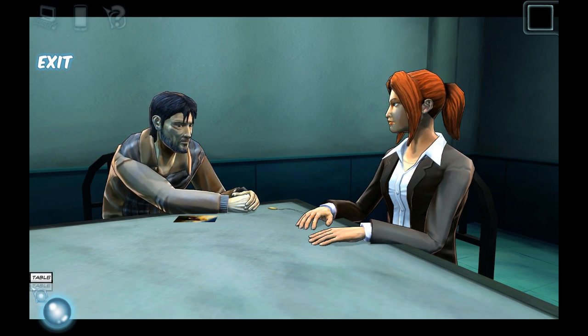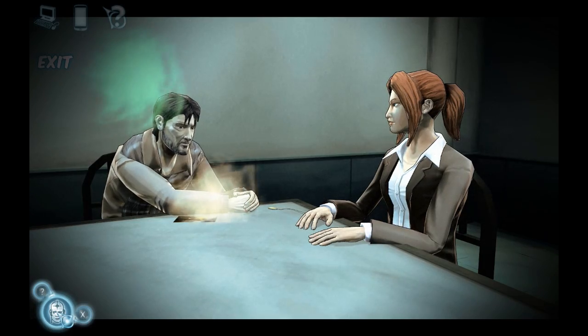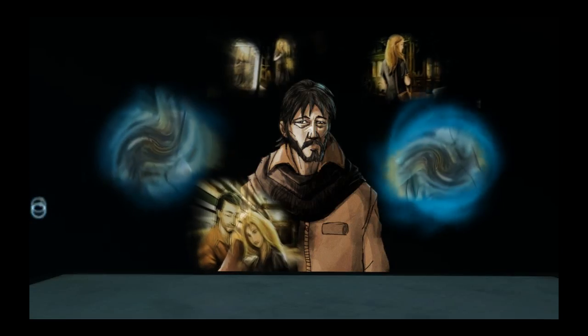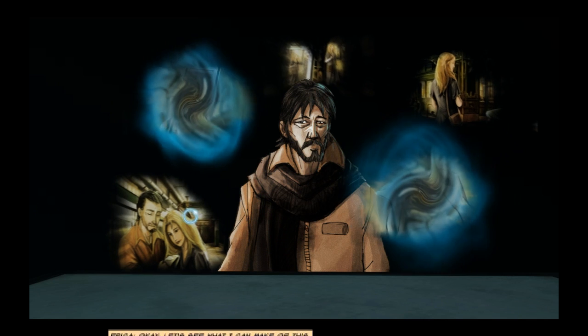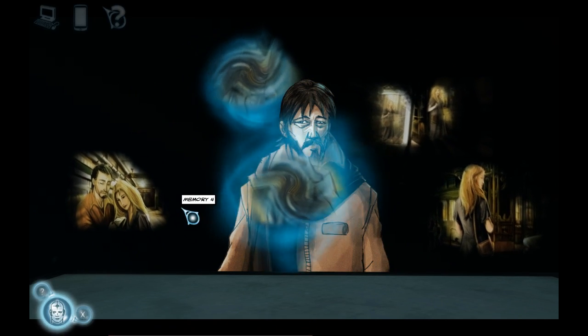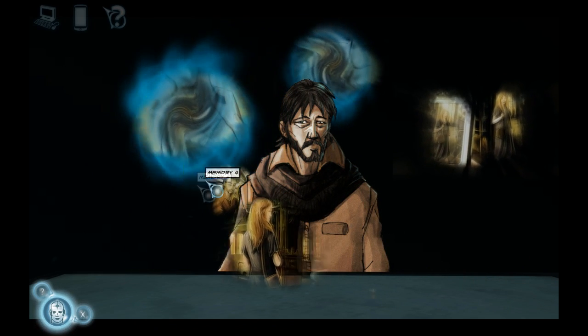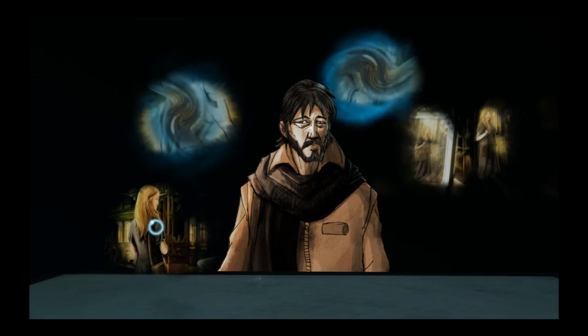So let us begin. We're going to click the sphere and take a look at Robert's memories. Okay, let's see what I can make of this. As we can see, we don't have all of them ready for us yet. Let's start with memory 1.